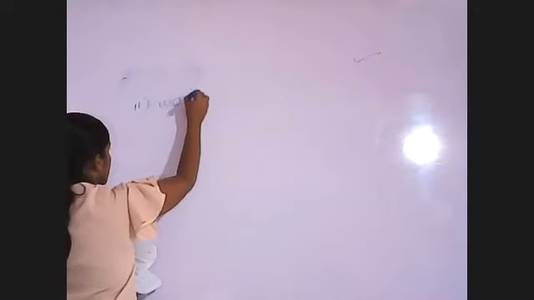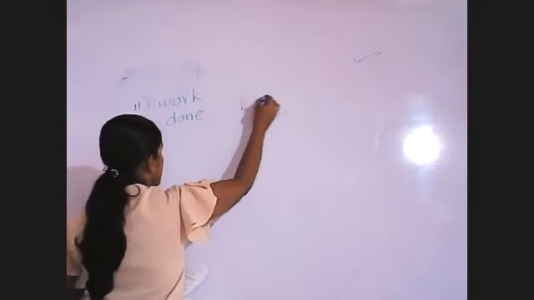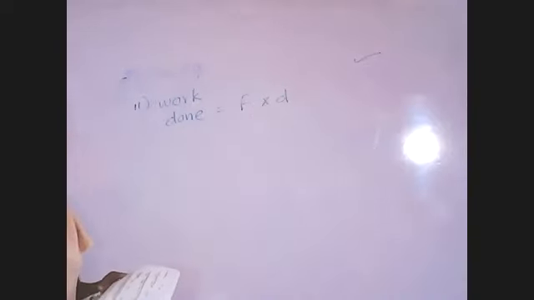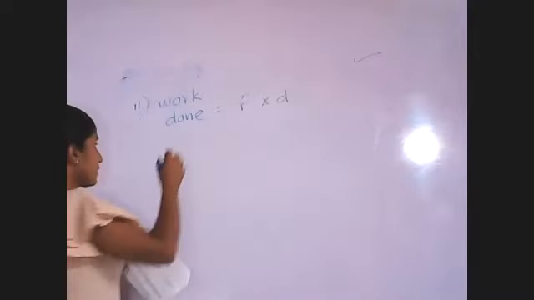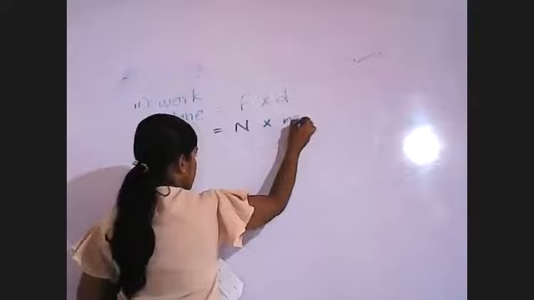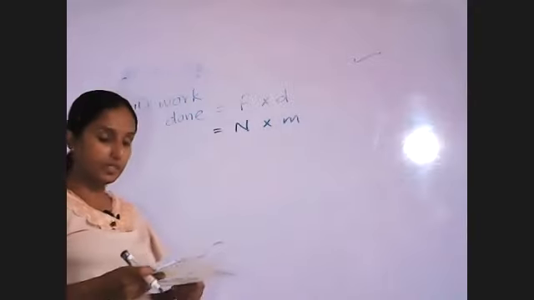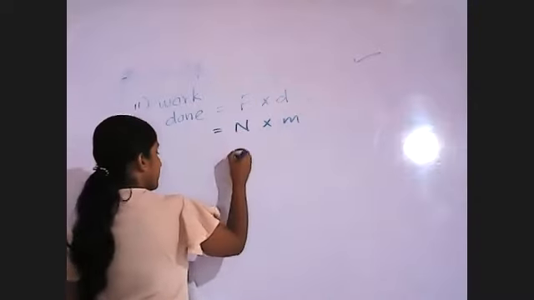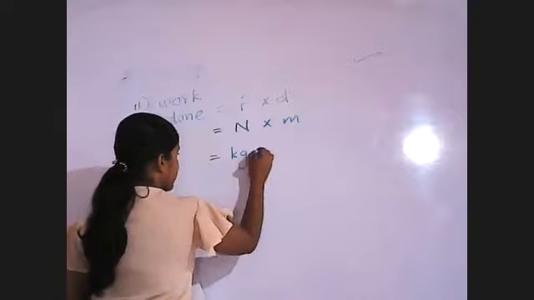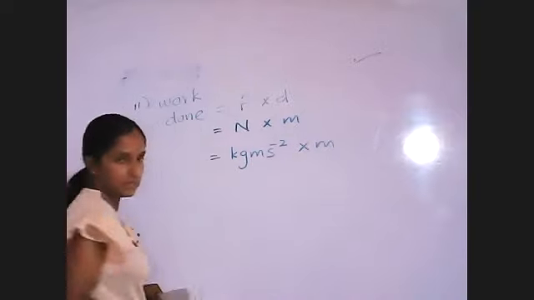Work done is force into distance. Force we measure in newtons and the distance in meters. Here the answers are not given with the unit newtons, so we have to take the fundamental ones. The newton means kg m s minus 2, into meters.